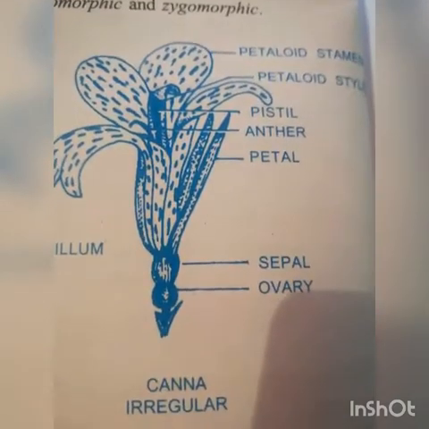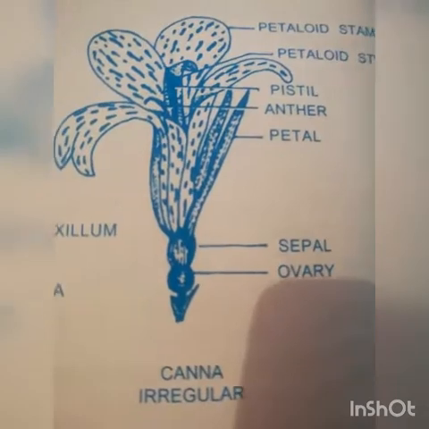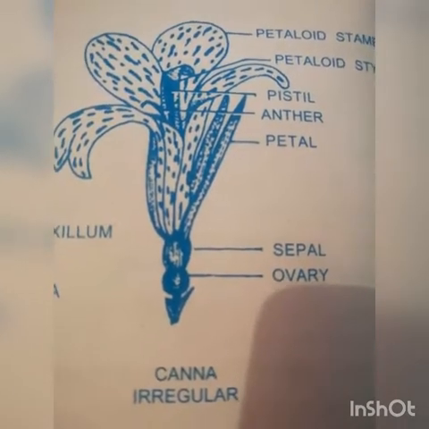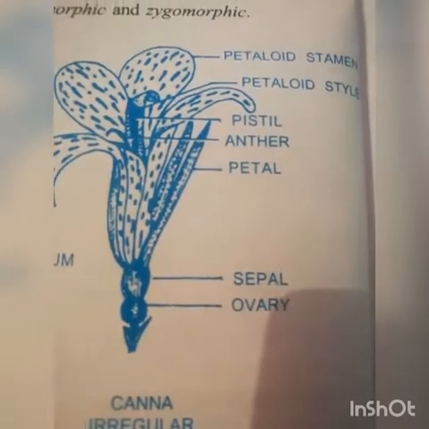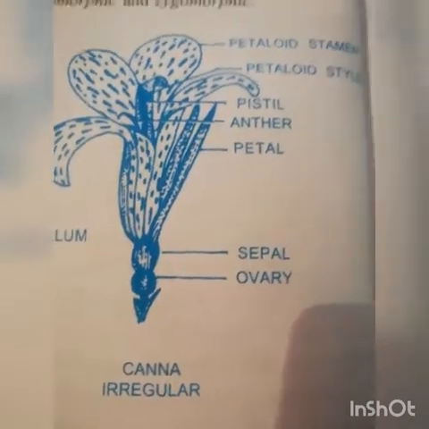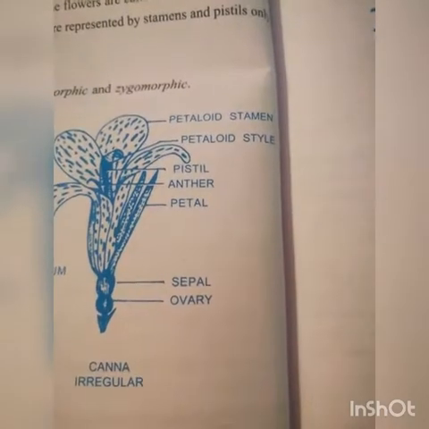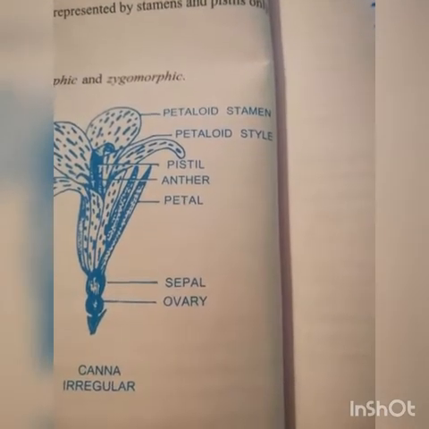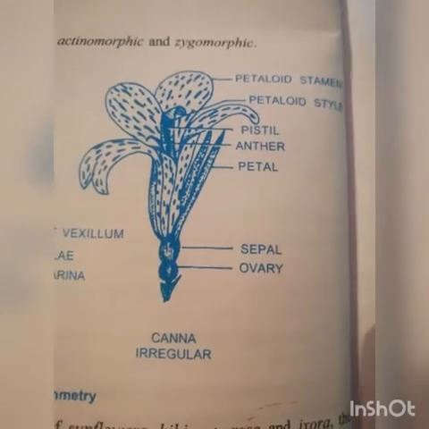Canna, irregular flower. Irregular means we cannot cut from any plane into two equal parts. That is an asymmetrical flower. Petaloid stamen, petaloid style, pistil, anther, petal, sepal, ovary.